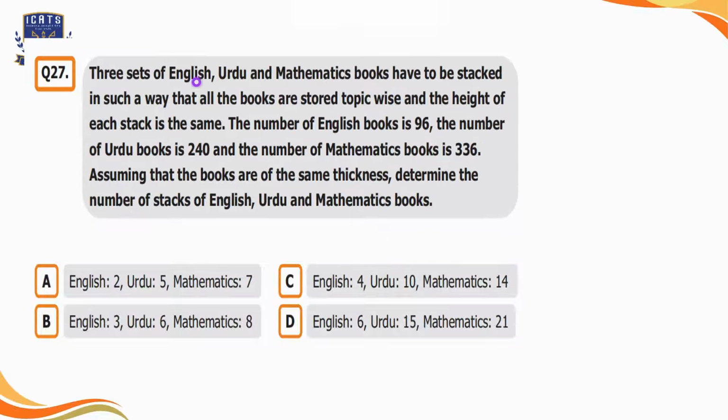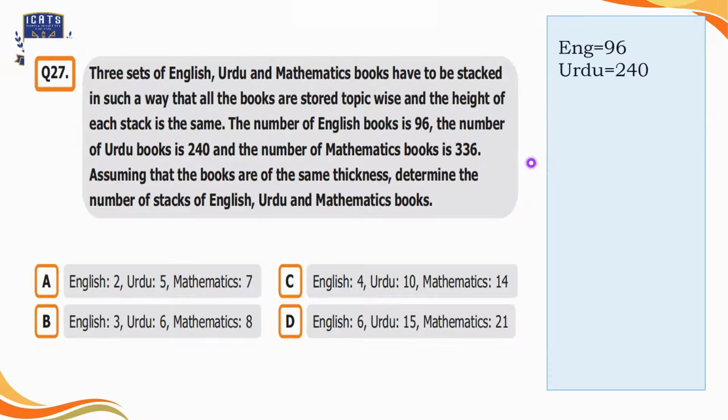Question number 27. 3 sets of English, Urdu and mathematics books have to be stacked in such a way that all the books are stored topic-wise and the height of each stack is the same. The number of English books is 96, the number of Urdu books is 240, and the number of mathematics books is 336. Assuming that the books are of the same thickness, determine the number of stacks of English, Urdu, and mathematics books. So here 4 options are given. It is given in the question there are 96 English books, 240 Urdu books, 336 math books. Let's find out the ratio, 96 ratio 240 ratio 336.